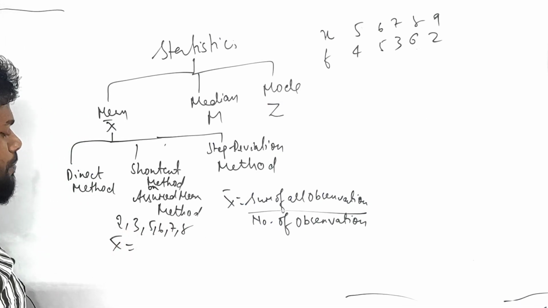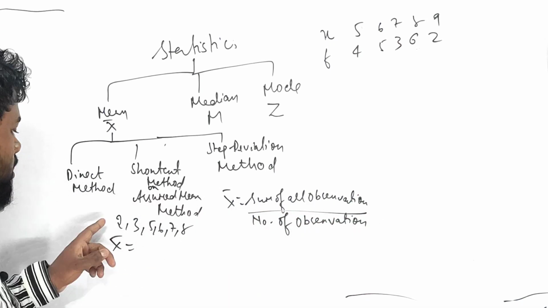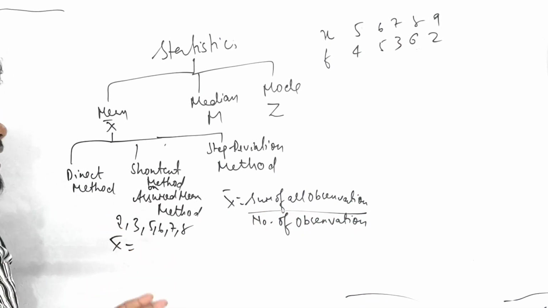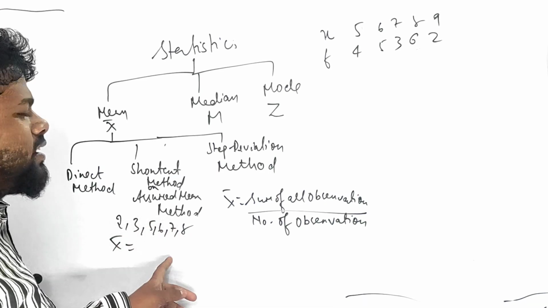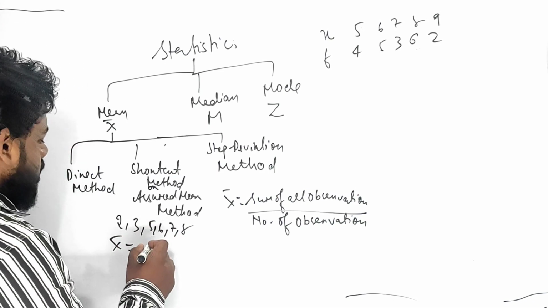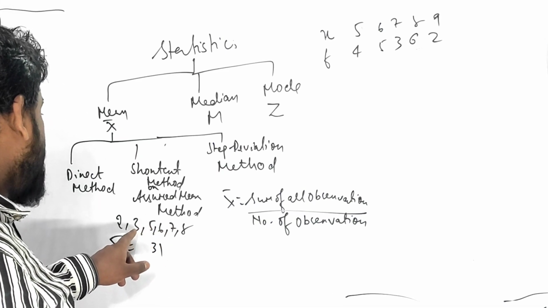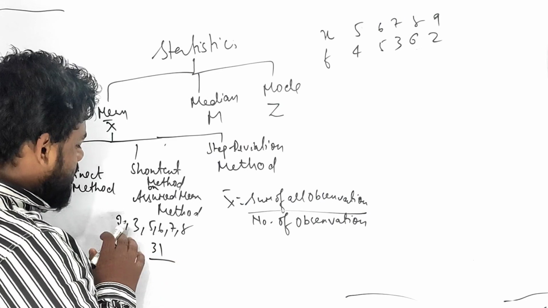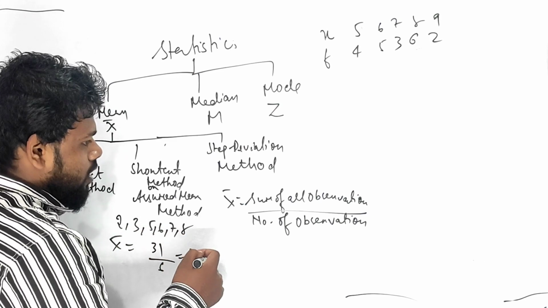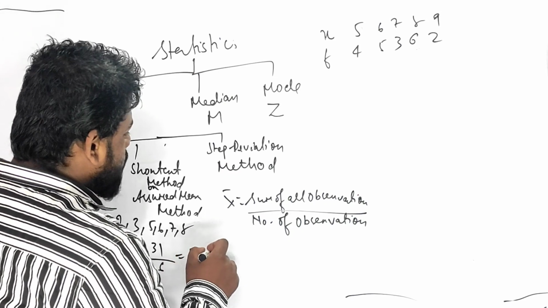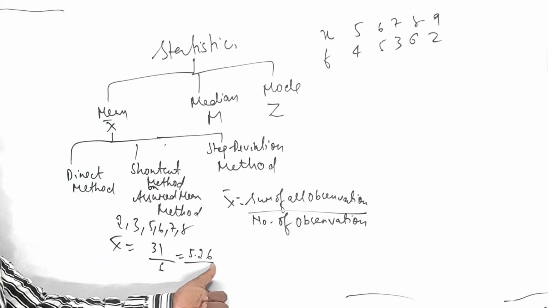Suppose, to find the mean of this, we take the sum of all observations. Sum means plus: 2 plus 3 is 5, 5 plus 5 is 10, then 16, then 23, then 31. Upon how much? Count them: 1, 2, 3, 4, 5, 6. So it is 31 over 6, which is about 5.2. That means the mean is 5.26.